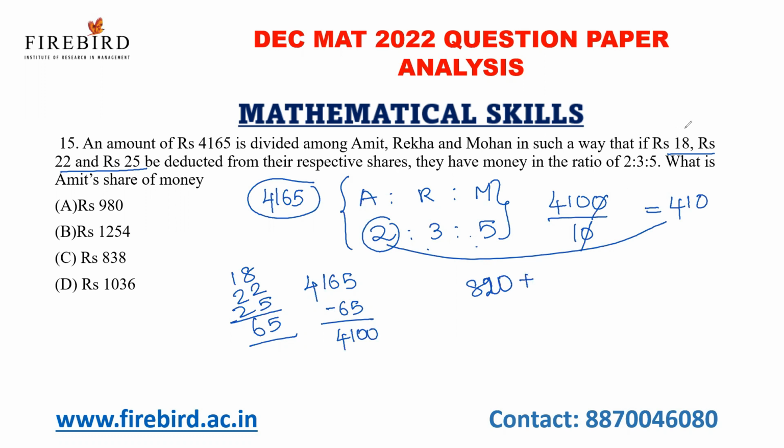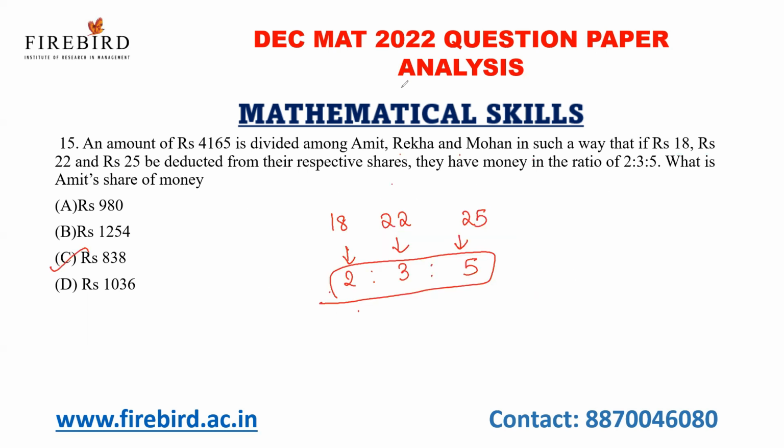from Amit's share we have deducted 18 rupees, so we have to add that 18. So 820 plus 18, I'll get 838 as your answer. Okay, this is your answer. Now, next question.